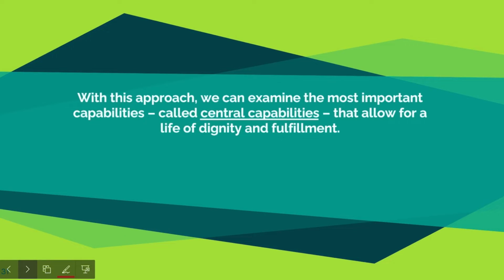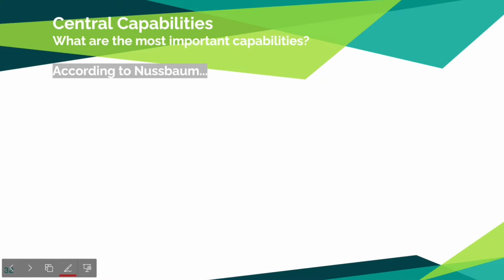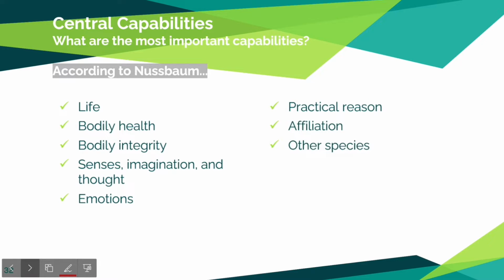Of course, it follows that some capabilities are more important than others. In her writings, Martha Nussbaum provided a list of the 10 central capabilities that must be met to some degree in order to ensure a baseline life of dignity. She asked the question, what does a life worthy of human dignity require? These central capabilities are life, bodily health, bodily integrity, senses, imagination and thought, emotions, practical reason, affiliation, other species, play, and control over one's environment.